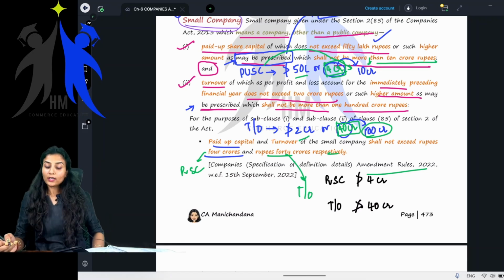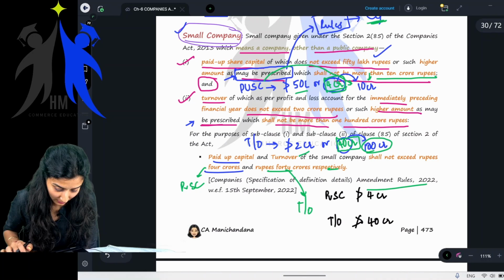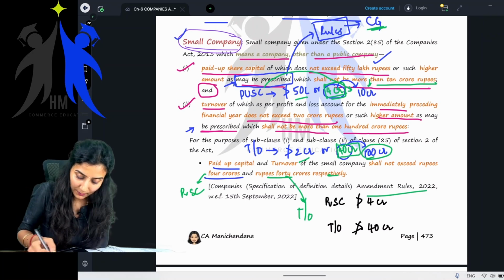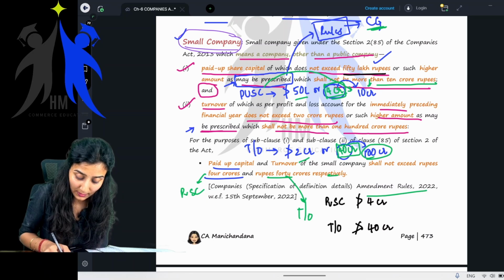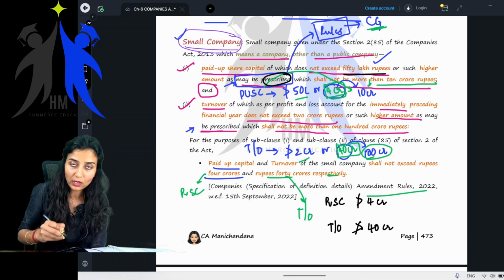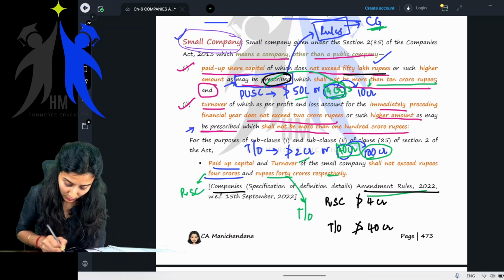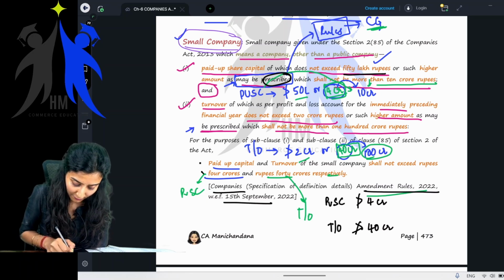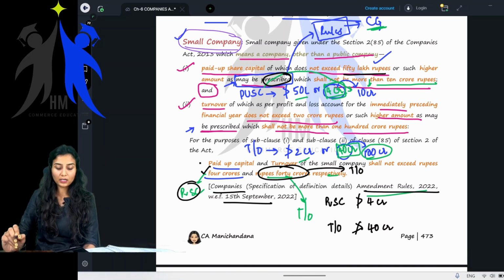This is what we learned yesterday. Paid up share capital which does not exceed 50 lakh rupees or such higher amount as may be prescribed. What is the prescribed amount as of now? According to the Companies (Amendment) Rules 2022, 4 crore for paid up share capital and rupees 40 crore for turnover. Yes or no? We have learned this.